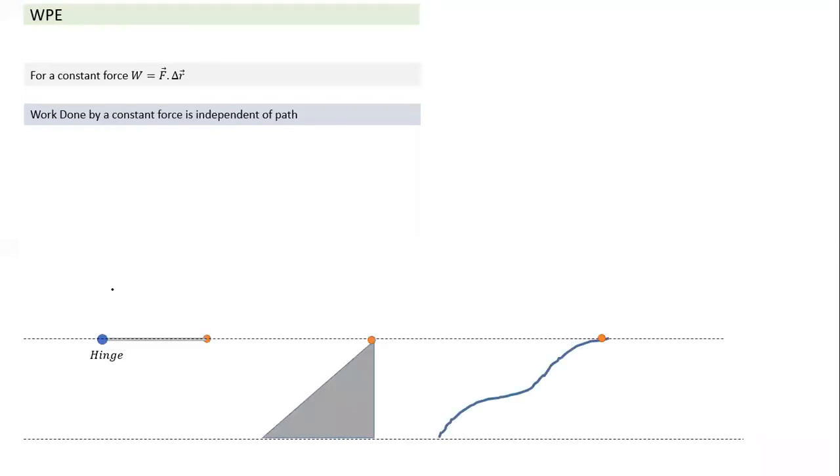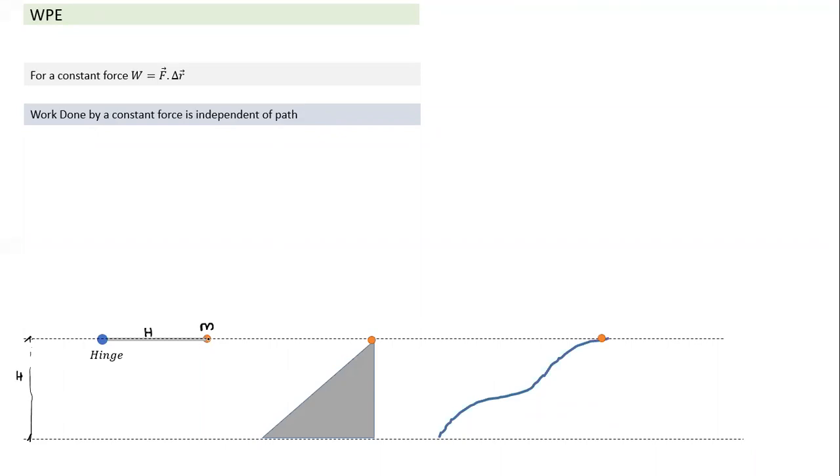Now, if a force is constant, then work can be written as a dot product of force and displacement, delta R. And in that case, if force is constant, it becomes independent of path. So let's understand what independent of path means with some examples. Just imagine there are three cases given. This is mass M attached here. And these are two horizontal planes, and the distance between the two horizontal planes is h. It means the upper surface is at a height h compared to the lower surface. And there's a hinge here, the length of the hinge is also h.